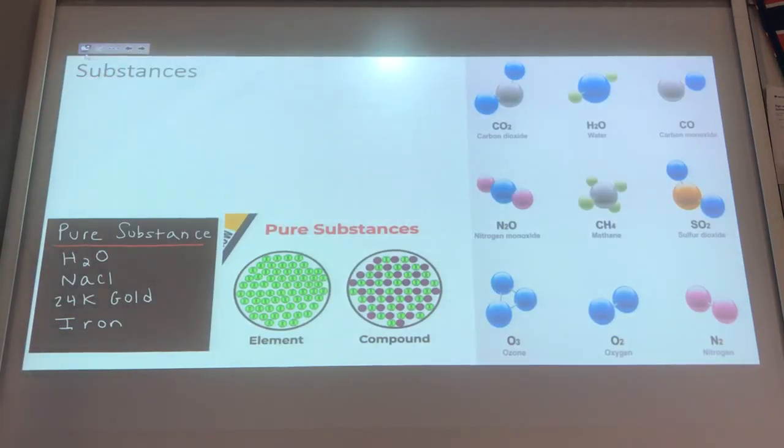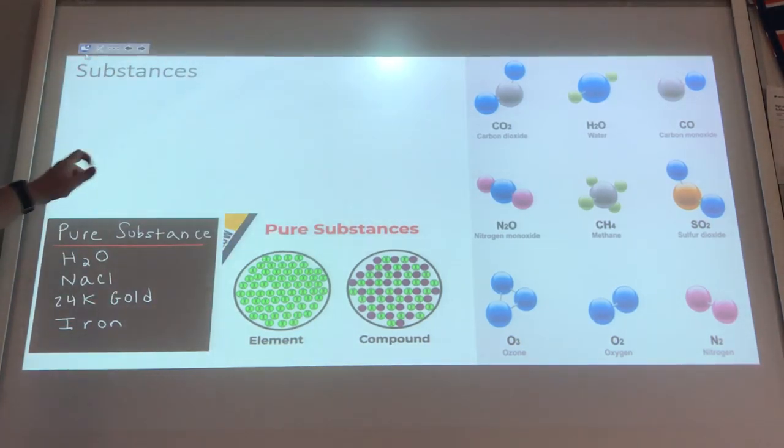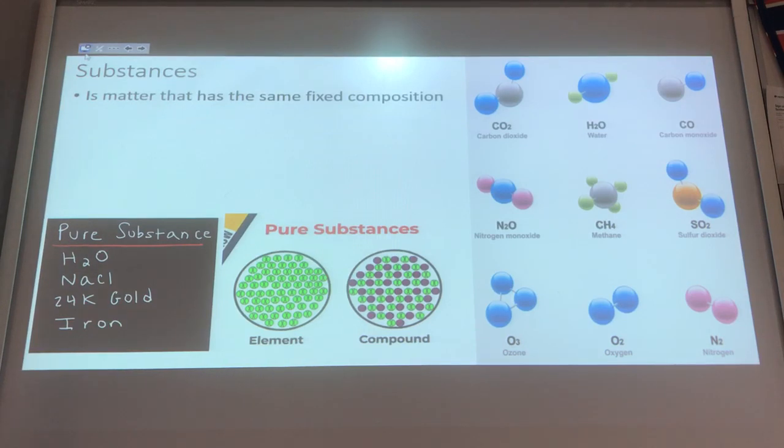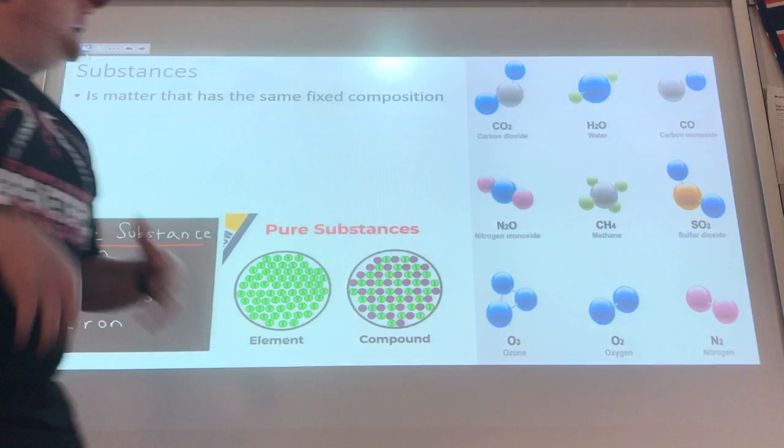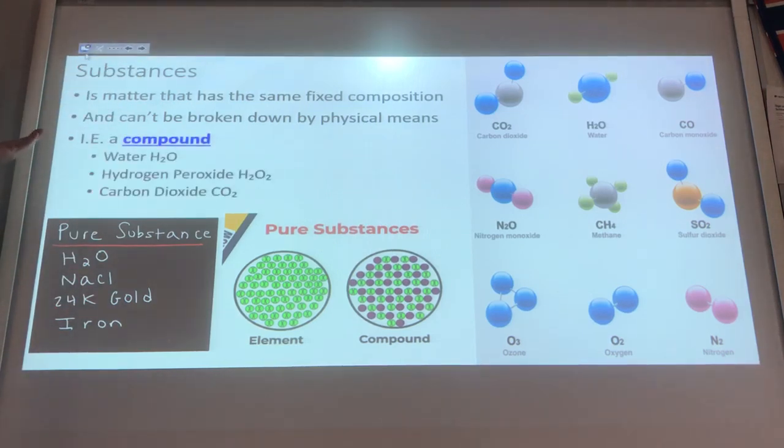Substances. So when we talk about substances, we're talking about all these things. A substance is matter that has the same fixed composition, like H2O, always one oxygen, two hydrogens. Carbon dioxide, always one carbon, two oxygens, and so forth. And it cannot be broken down by physical means. I can't use physical means or processes to break it down into smaller parts. It just can't happen. These are also known as compounds, all right?